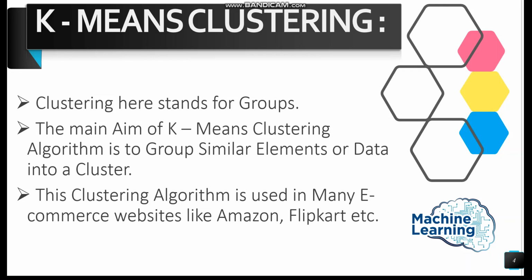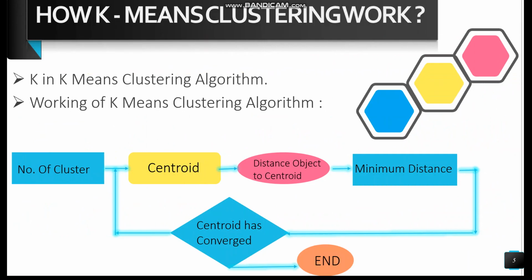The clustering algorithm is used in many e-commerce websites like Amazon, Flipkart, eBay, etc. Products automatically appear in front of us, marketing a specific product to a specific audience. This can be implemented by the k-means clustering algorithm.